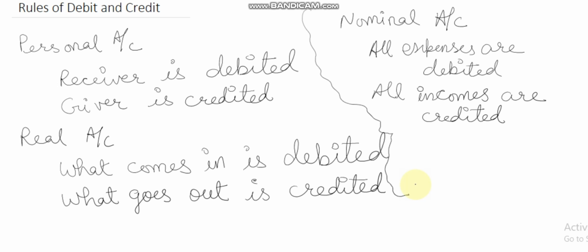So it will be debited. Rent received rupees 5,000. Here, rent is an income because we are receiving it. So it will be credited. Hope the rules are clear to you. Now, in next class, we will proceed with some basic journal entries.